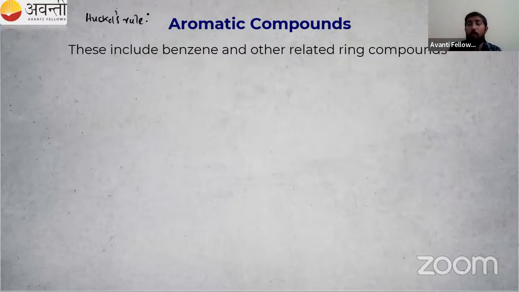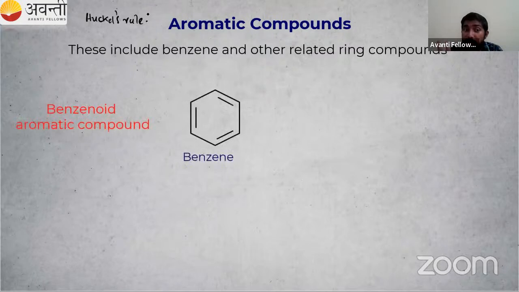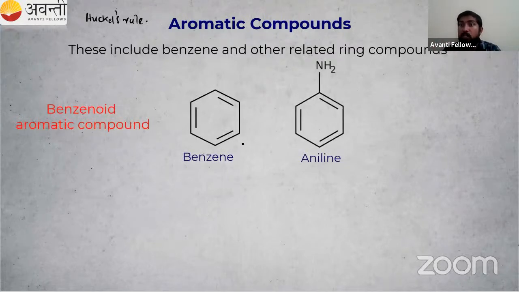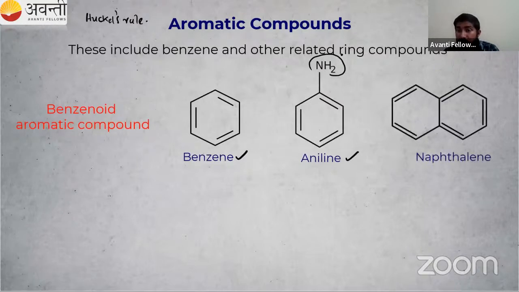So aromatic compounds are again classified into two. First, benzenoid aromatic compounds. Examples: benzene, we know our benzene, there is a story behind benzene also, Kekulé. Then aniline: a benzene ring with NH2 attached to it, so that is known as aniline. Then the third one, naphthalene. All of these contain a benzene ring, so they are known as benzenoid aromatic compounds.